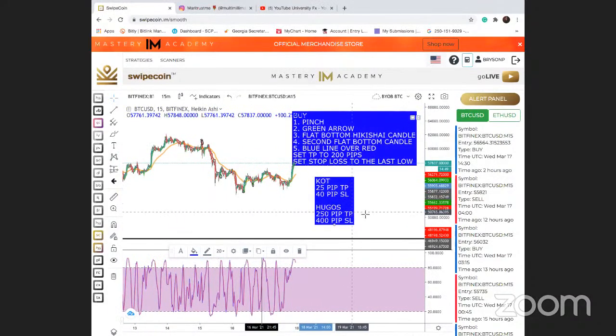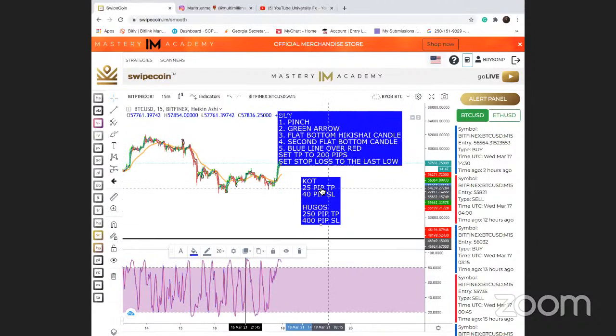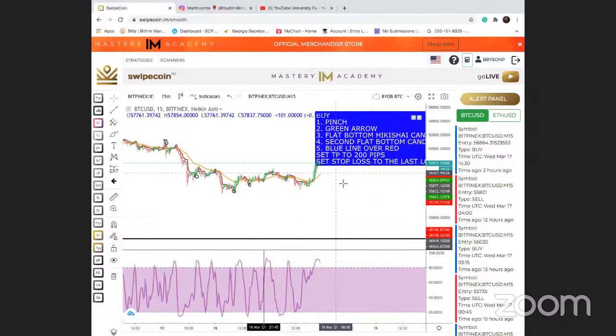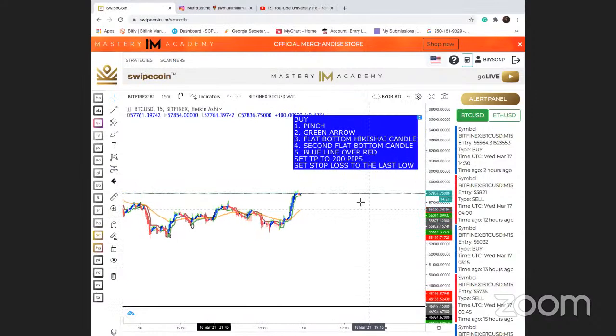But first and foremost, okay, when we're talking about your TPs and your stop losses, I want you guys to know for KOT, it's a 25 pip TP. If you set your stop loss to 40 pips, it's going to be a 40 pip stop loss, right? And for Hugo's way, if I were to do the same thing, if I was setting it to 25 TP, that would be 250 pips TP for Hugo's way, 400 pip stop loss for Hugo's way, just to let you guys know, right? So, outside of that, now let's go ahead and get into the tangibles and everything.